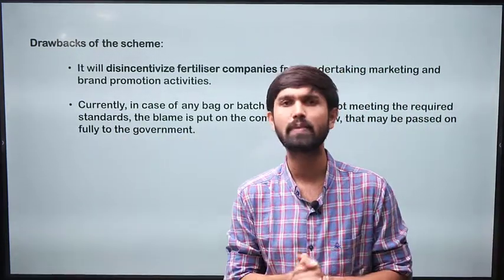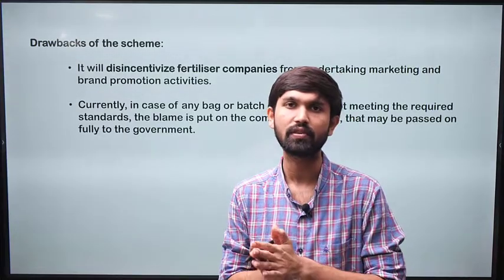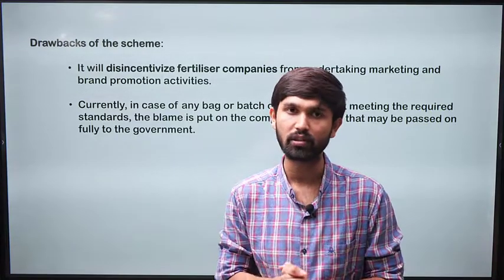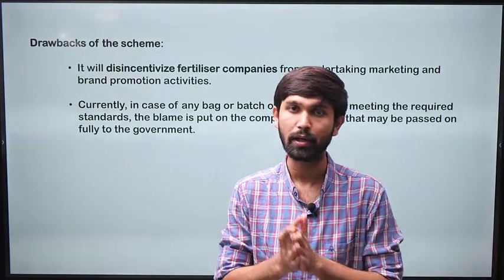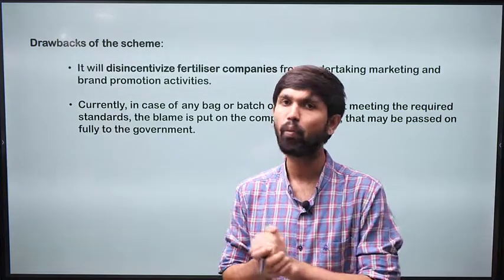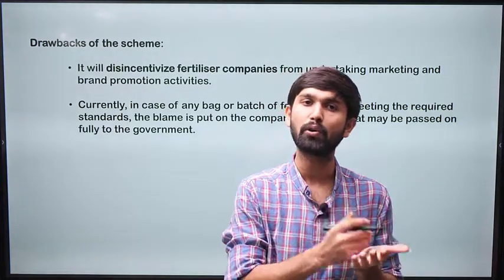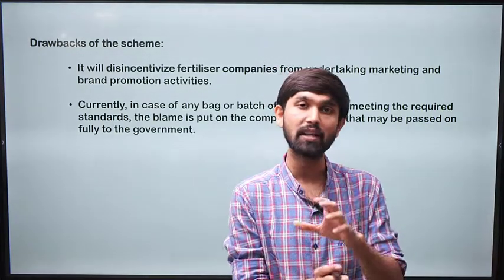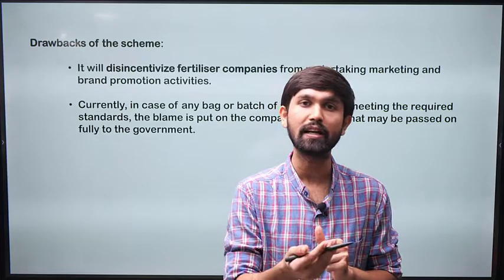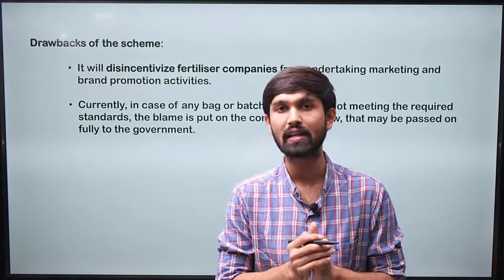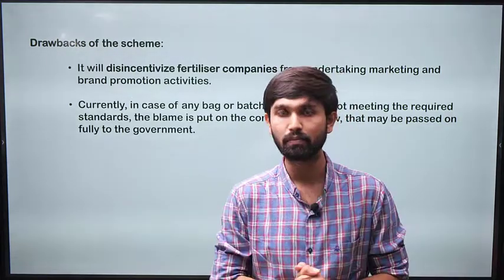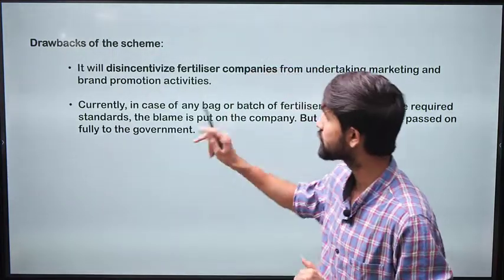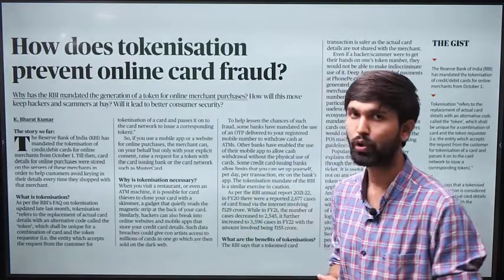So these are some of the aspects which come in when we talk about the One Nation, One Fertilizer scheme, where if the government undertakes to brand itself on the fertilizer bags, what can be the repercussions. But having discussed this scheme, what becomes important is that it is not just important to decide on the packaging of the fertilizers, but it is also very important to simultaneously discuss and intervene on the important aspects of the fertilizer sector, where there are certain other pressing issues which are ailing this sector, which need urgent attention. So this was a discussion on this article, and with this let's move on to our next article for the day.